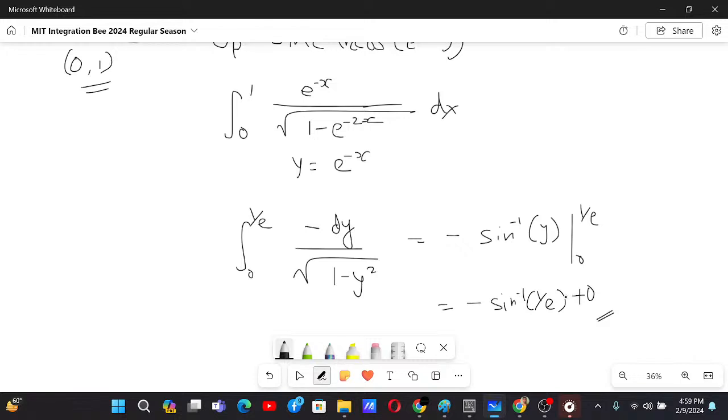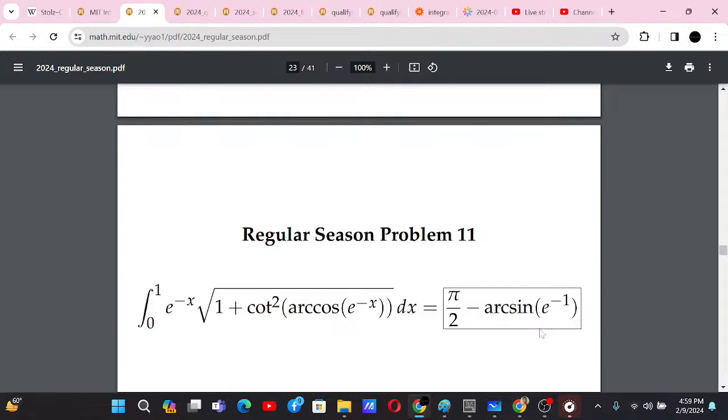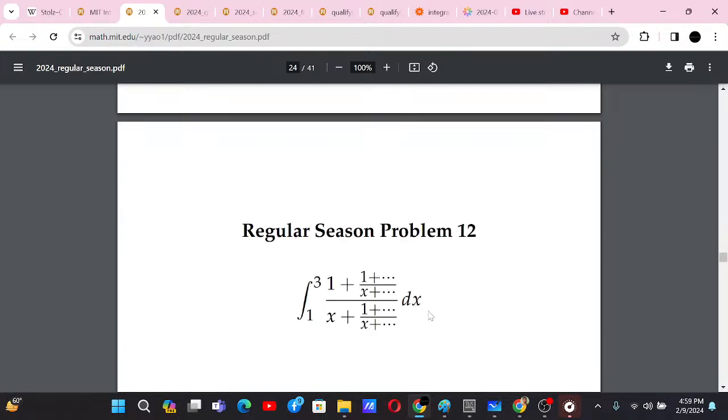Okay, so basically this value over here is just 1. I'm sorry for that, because e to the power 0 is 1. That's why 1, and so plus pi by 2. So pi by 2 minus sine inverse 1 by e. That's the answer. Let's check. Pi by 2 minus sine inverse 1 by e. Okay, let's go to the next problem.